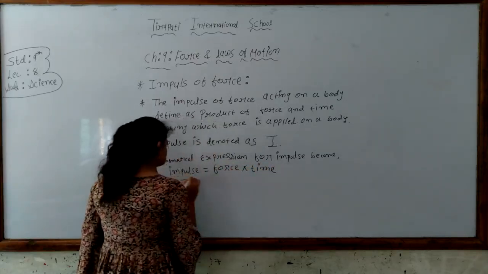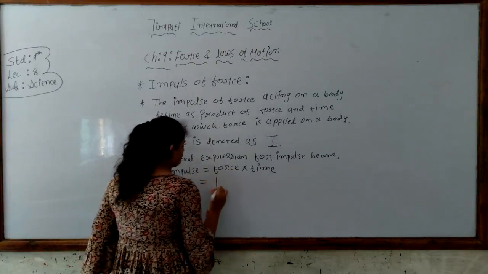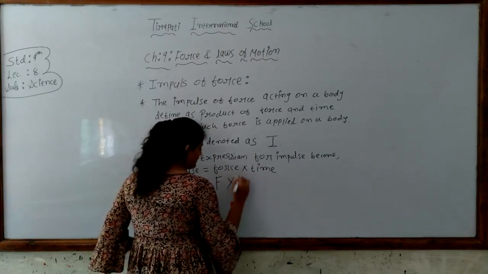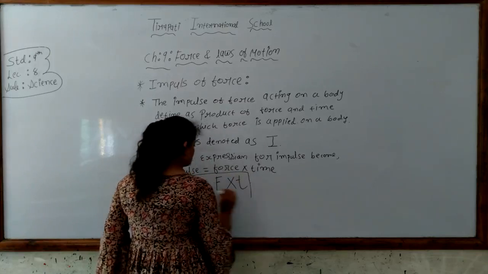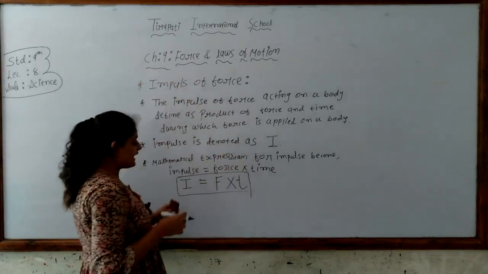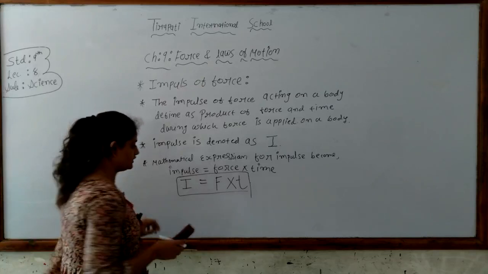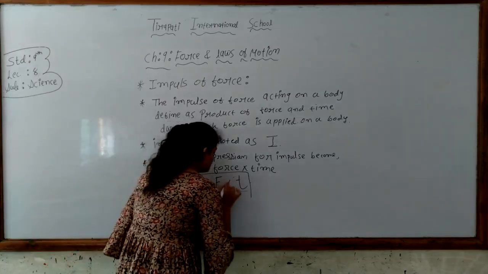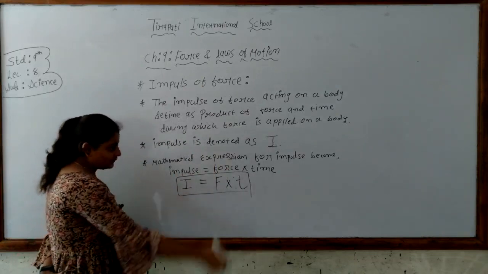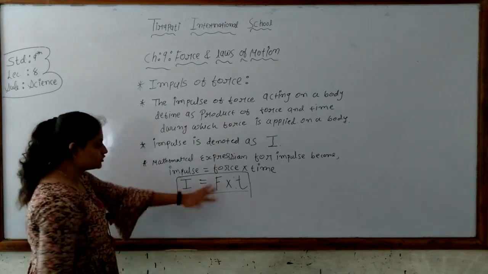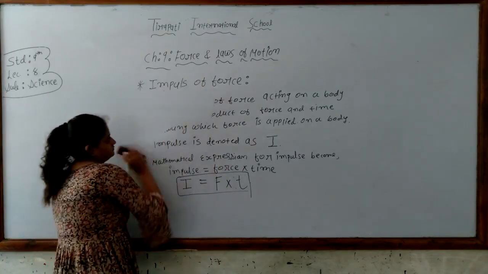So the impulse is denoted as I, force is denoted as F, and time is denoted as T. So the mathematical expression for the impulse is I equals F times T. This is the mathematical expression for the impulse of the force.